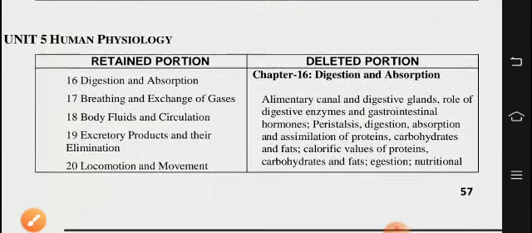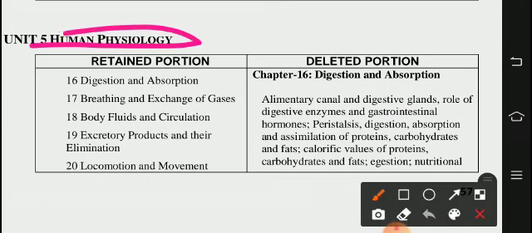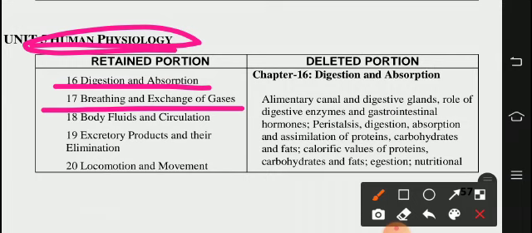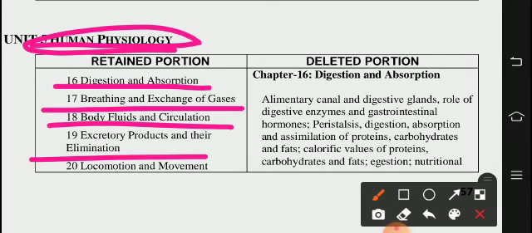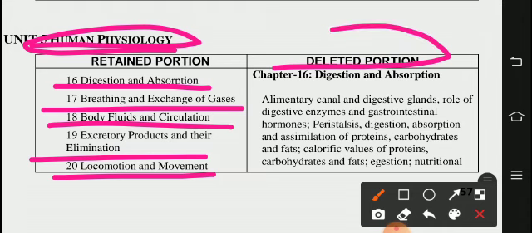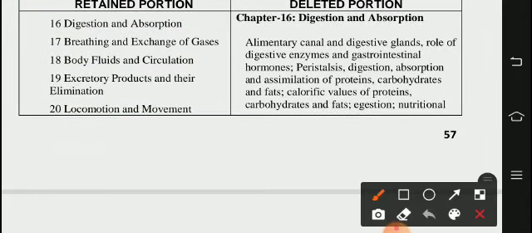In Unit 5, human physiology, again five chapters there. 16th, digestion and absorption. 17th, breathing and exchange of gases. 18th, body fluid and circulation. 19th, excretory products and their elimination. 20th one, locomotion and movement. So the deleted portion in this unit is from the first chapter, digestion and absorption.